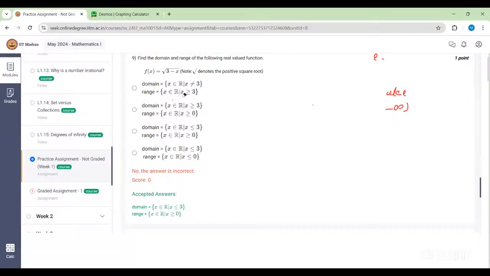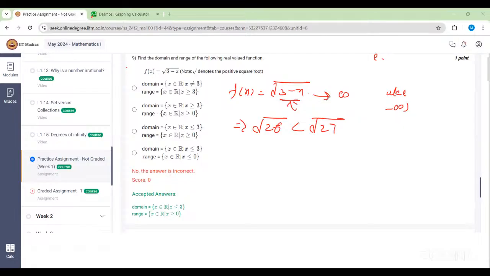This is also not a complex function. You just have to observe the nature of the square root function. You know that f(x) is the square root of 3 minus x, so it behaves somewhat similar to the square root of x. As you take larger numbers, for example, we know that the square root of 26 is less than the square root of 27. So as you take negative values of x, you will get much higher values under the root. You can observe that f(x) will go to infinity as you take much larger values. That means you can attain every positive value of y, but you cannot get a negative value.